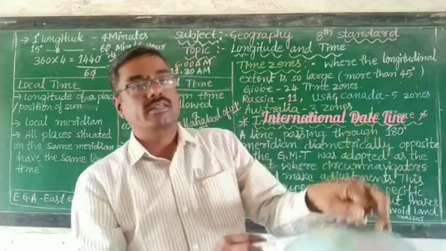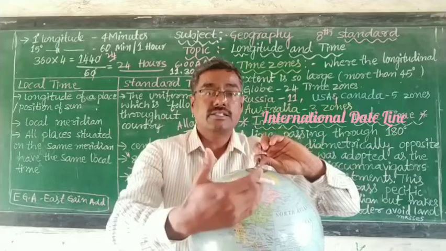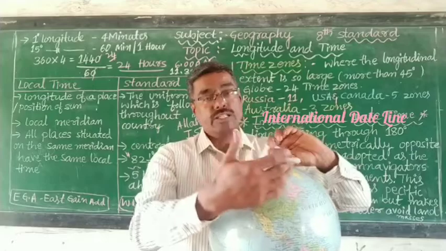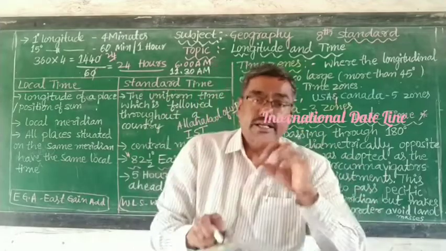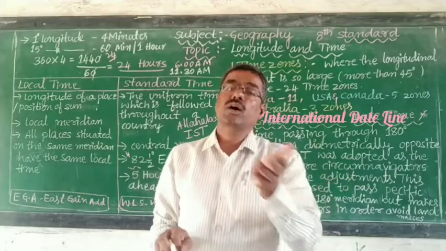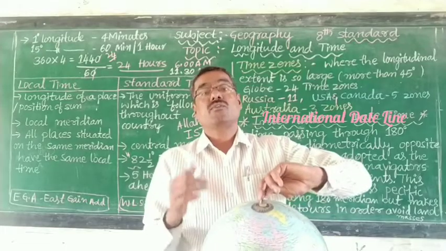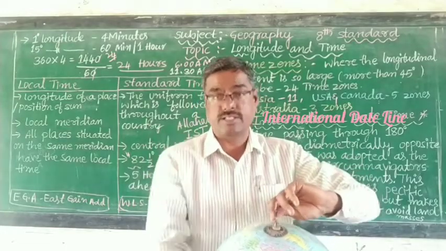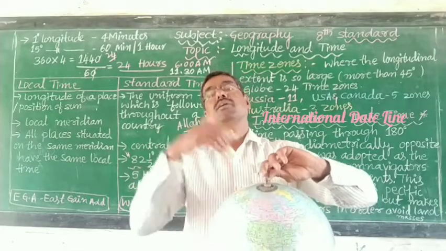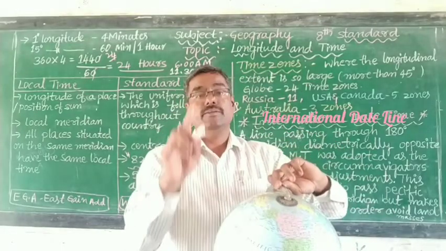When any ship crosses the line from west to east, a day is taken twice. For example, Asia to North America. While any ship crosses from east to west, it means from North America to Asia, it drops 1 day.